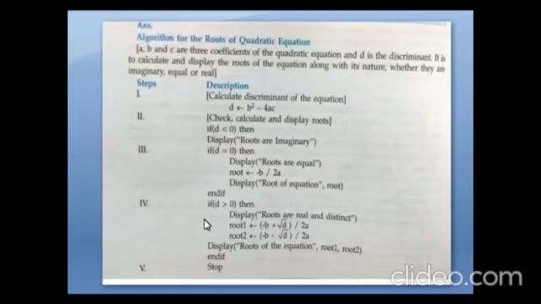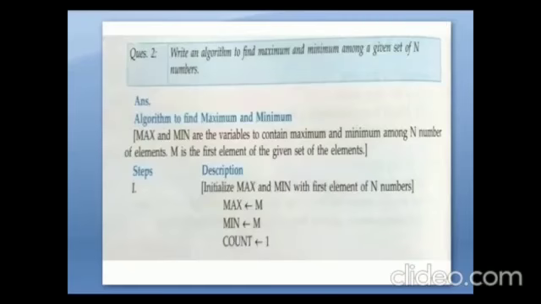Fourth step is, if D is greater than 0, display the roots are real and distinct. Root 1 formula, root 2 formula, display roots of the equation are root 1, root 2, and then stop. So this is the algorithm for the quadratic equation question. Now we are going to see another question. Write an algorithm to find maximum and minimum among a given set of n numbers.